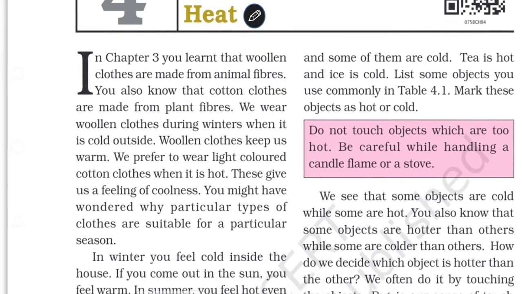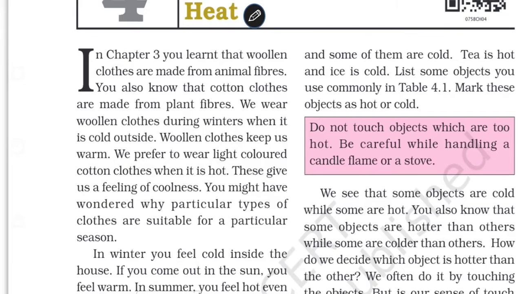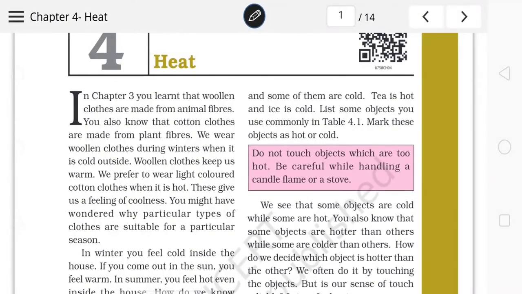In summer season we wear light colored clothes, because light colored clothes give us a feeling of coolness. Also we wear cotton clothes in summer, and these cotton clothes help to absorb the sweat. So these are some of the things we already came to know from our earlier classes.